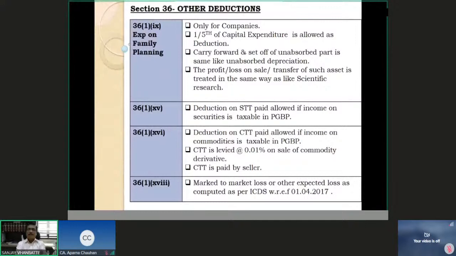36(1)(ix) is expenditure on family planning incurred by the assessee. Only company assets are eligible. Again, this is like 35D: the capital expense will be allowed every year, but for the part of the deduction, like unabsorbed depreciation, there is no restriction on it. But profit on transfer of such an asset will be treated in the same manner as scientific research. Accordingly, it's a very old provision. 36(1)(ix) is a very old provision.